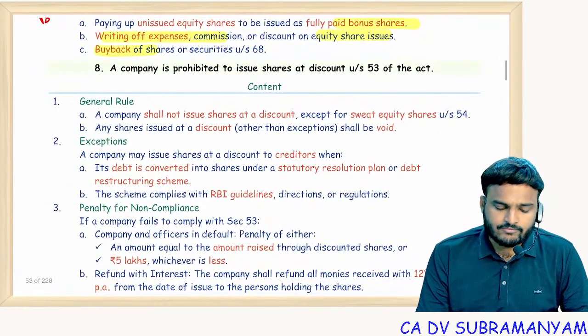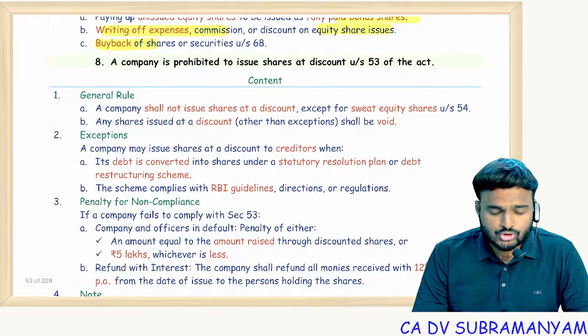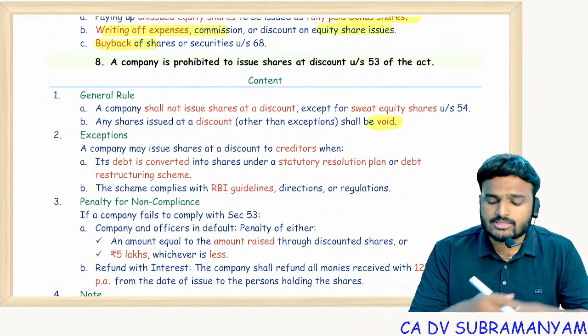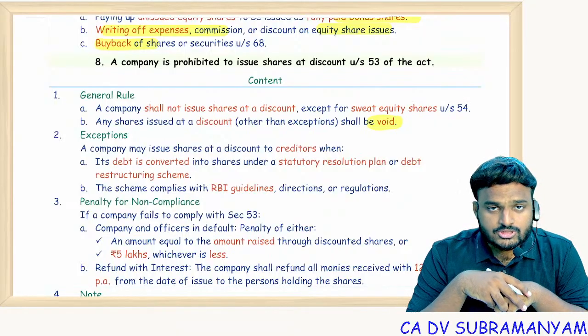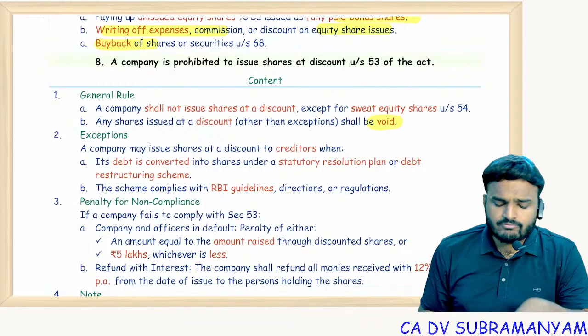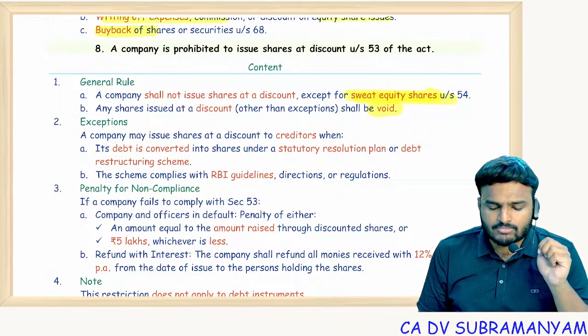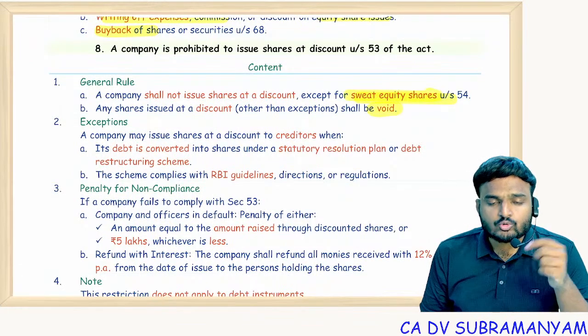Next one, section 53. Issue of shares at discount is void. Issue of equity shares at discount. Issue of shares at discount is void. But we had 2 exceptions. Exception number 1, sweat equity. Exception number 2, converting debts into equity.